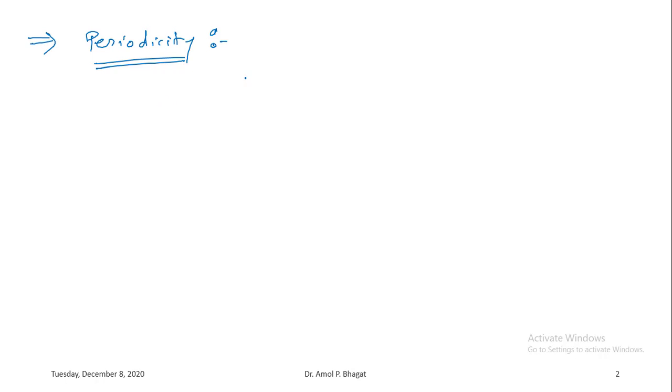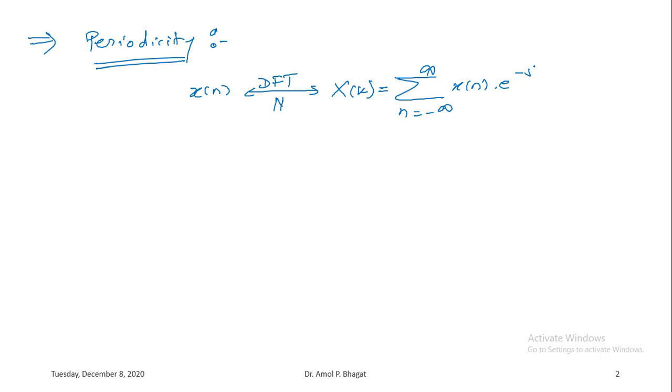As per the discrete Fourier transform, the discrete Fourier transform of a discrete time signal x of n is represented as X of k. It is nothing but the N-point DFT, and it is given by the formula: summation n equals minus infinity to infinity x of n into e to the power minus j 2 pi k n by capital N. That is the formula for the DFT, or you can also call it the N-point DFT.